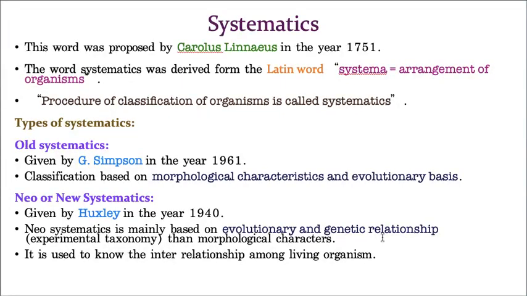So old systematics gave more priority to morphological characters and evolution, whereas in new systematics they gave more priority to evolutionary and genetic relationship, and a little less priority to morphological characters, that means external characters. Hope you understand the difference between old and new systematics, and who proposed these systematics. Hope you understand. Now,